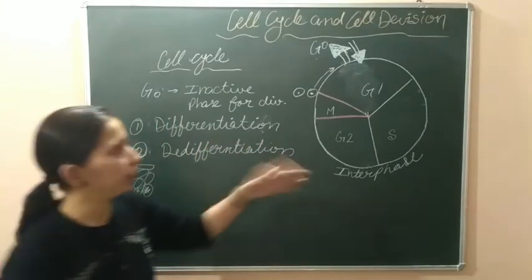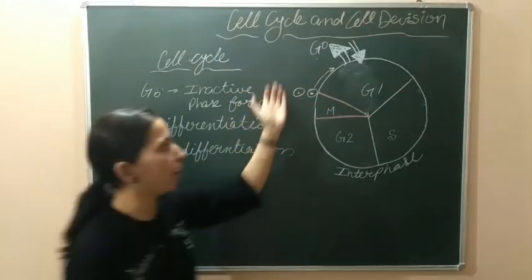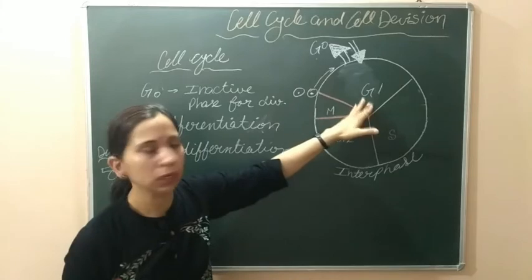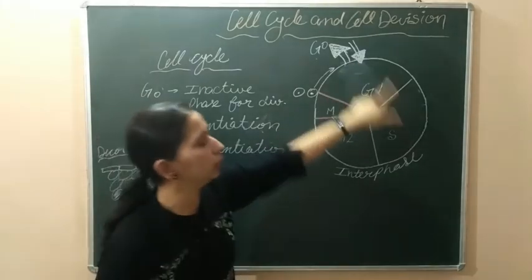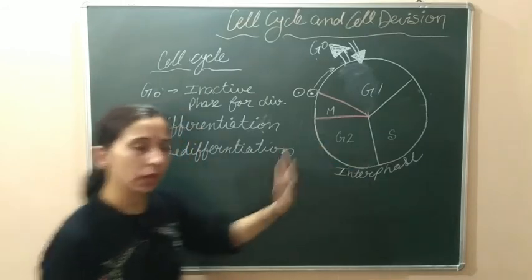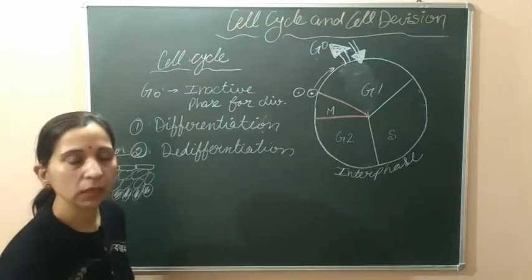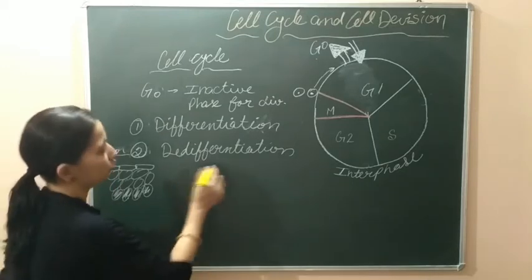When this differentiated or specialized cell exits from the cell cycle and comes back again into the cell cycle, it comes back into G1, then does S and G2, and after that needs to divide. If it enters the cell cycle again and becomes a meristematic cell again, then we call it de-differentiation.